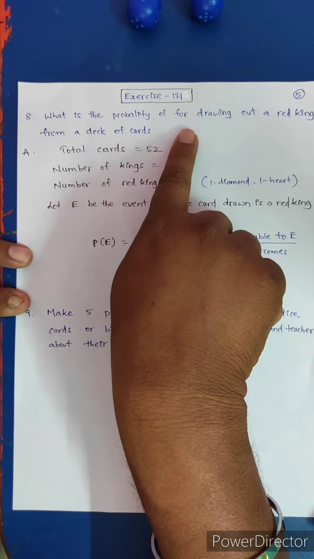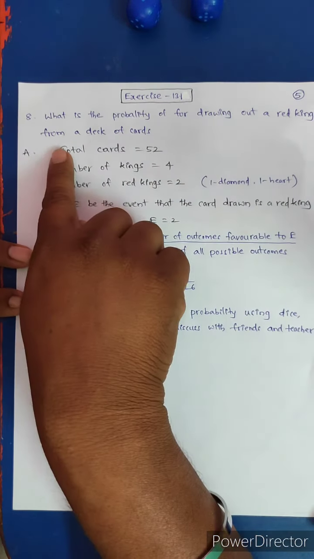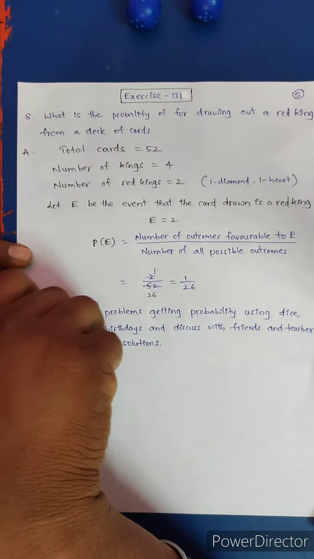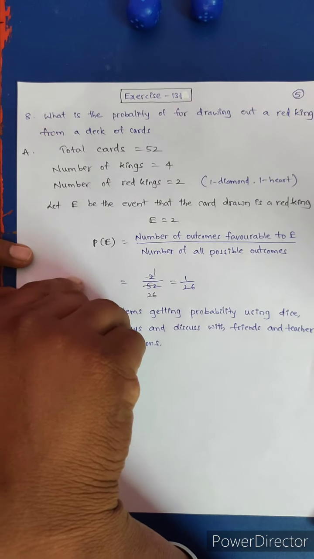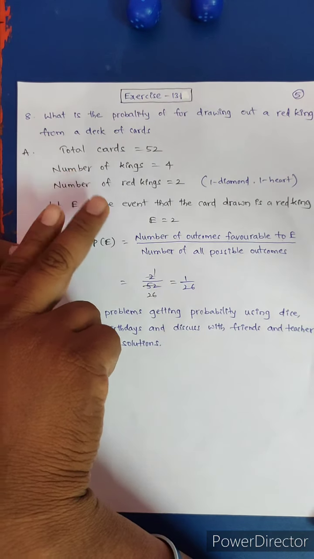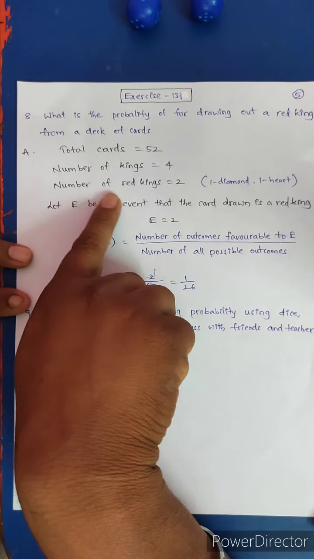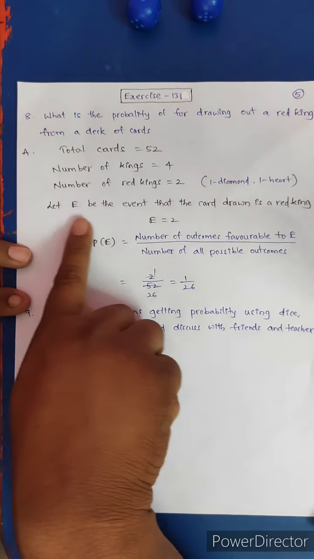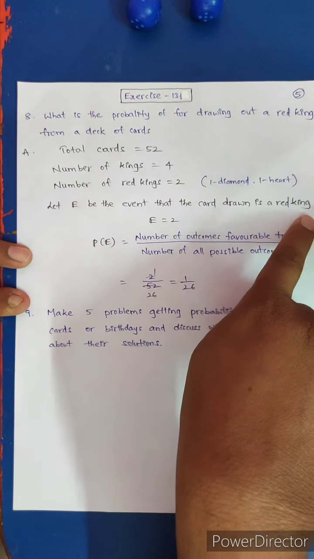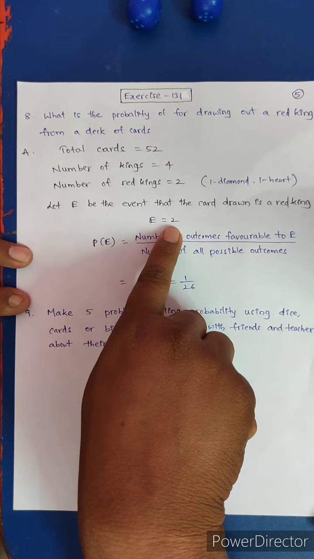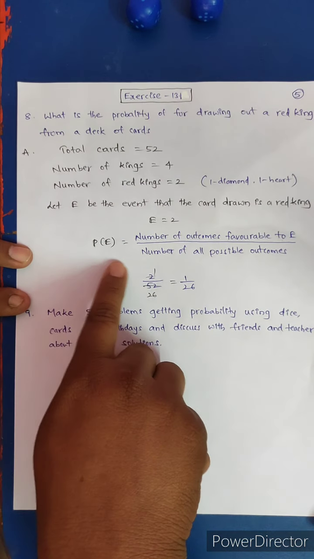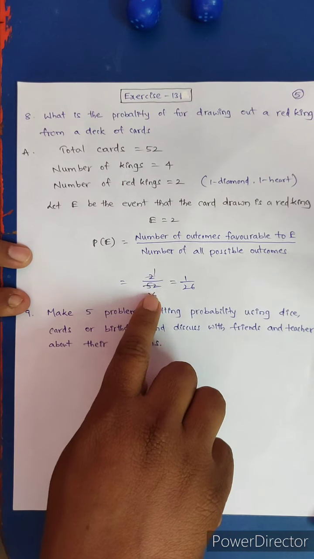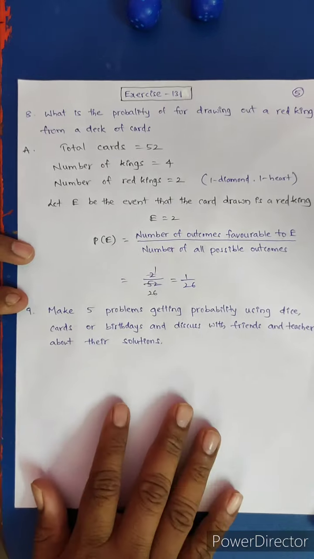What is the probability of drawing out a red king from a deck of cards? Total cards: how many? 52. Number of kings 4. Among the 4 kings, 2 are black color, 2 are red color. Number of red kings is 2, 1 diamond, 1 heart. Let E be the event that the card drawn is a red king. How many favorable outcomes? 2 favorable outcomes. P of E is equal to the number of outcomes favorable to E over the number of all possible outcomes, 2 by 52, 1 by 26.